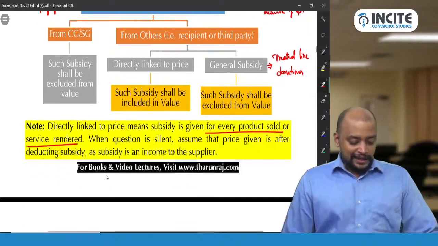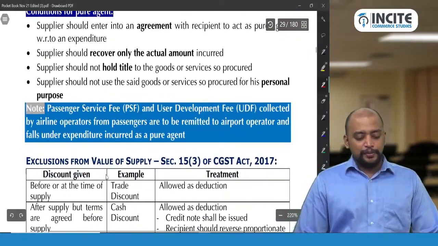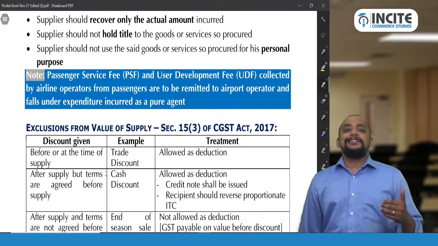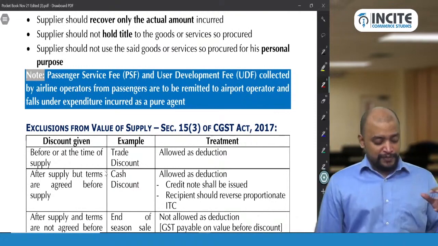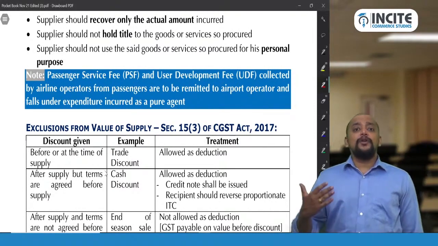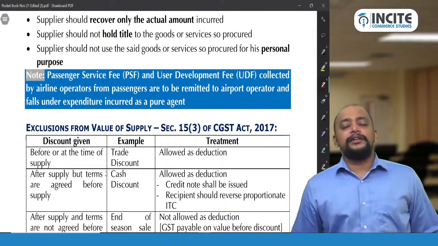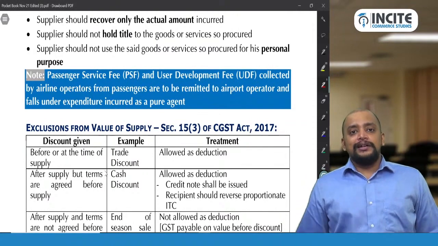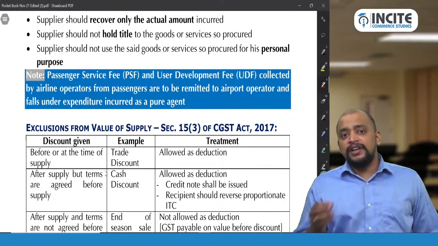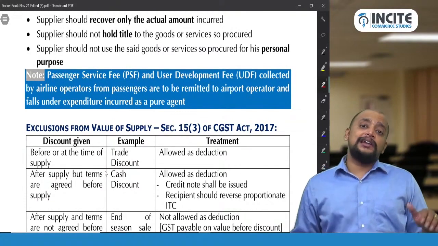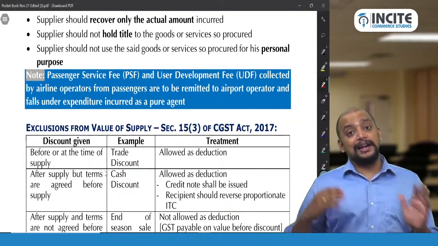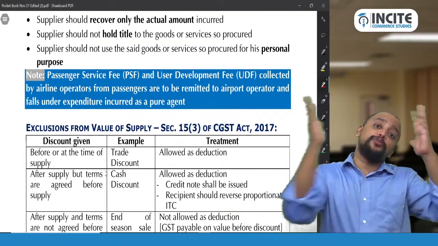Okay, then next, conditions for pure agent we already discussed. There is one circular related to passenger service fee and user development fee. What is this circular about? Generally airline operators will be paying passenger service fee and user development fee to the airport operator.